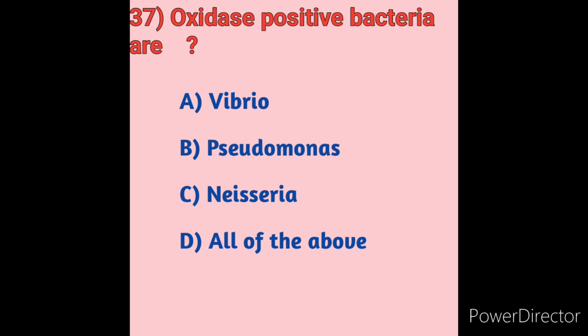So the oxidase positive bacteria here are Vibrio, Pseudomonas, and Neisseria. Option D, all of the above, is the correct answer.